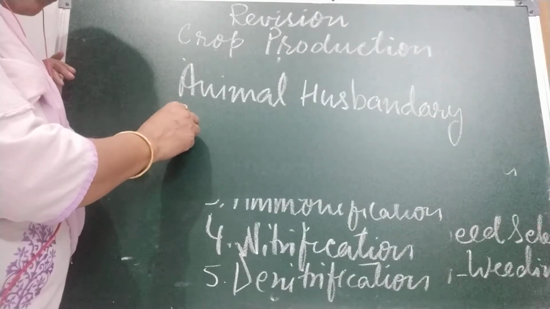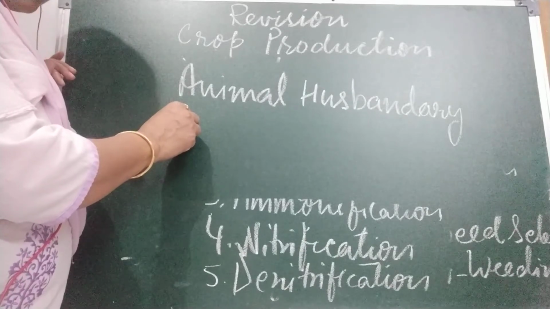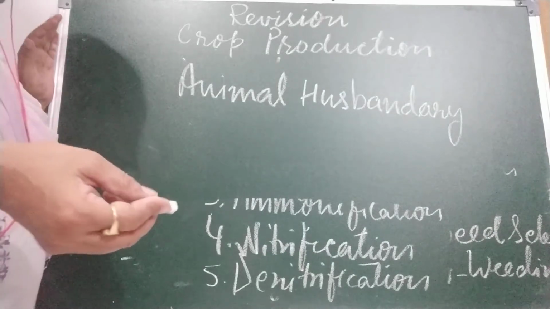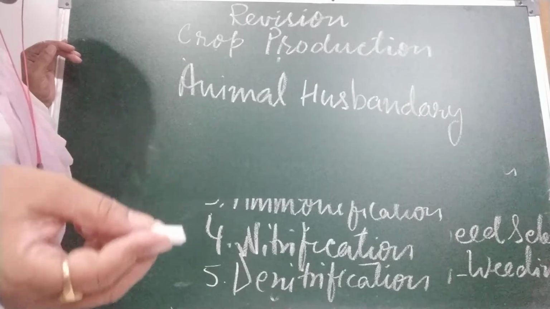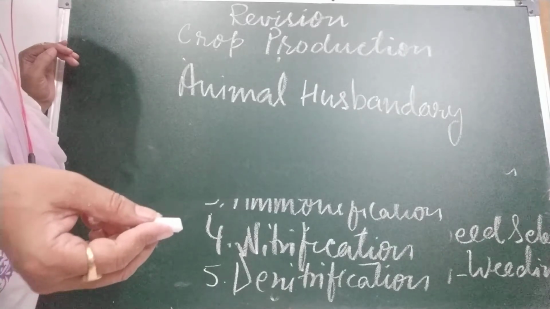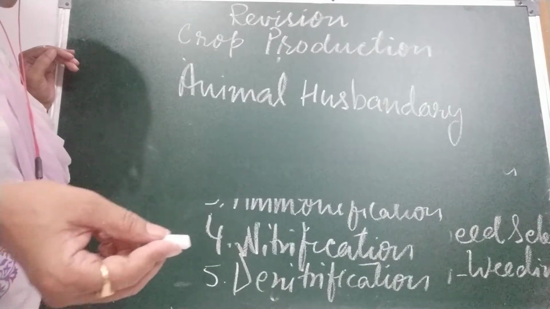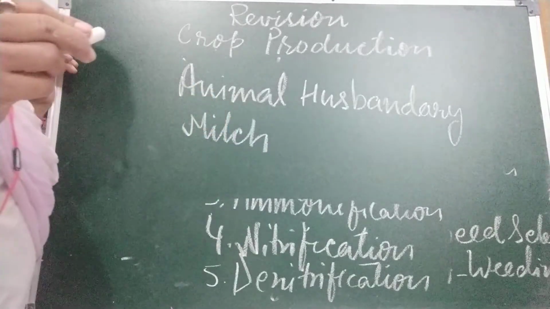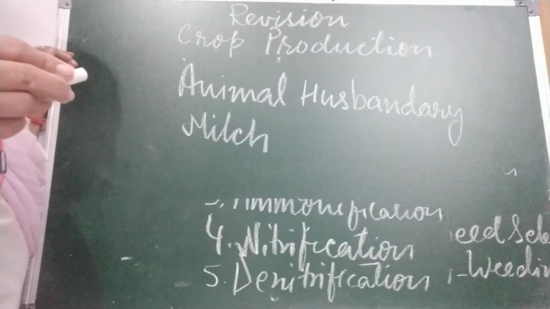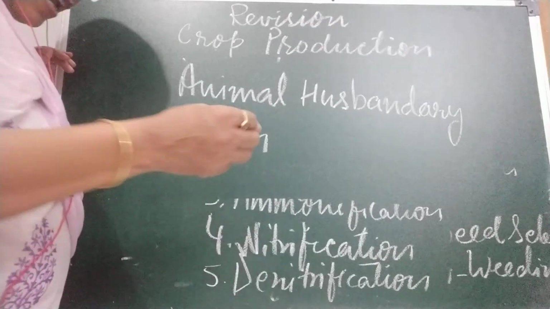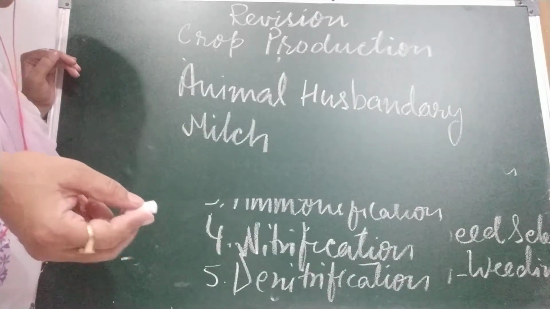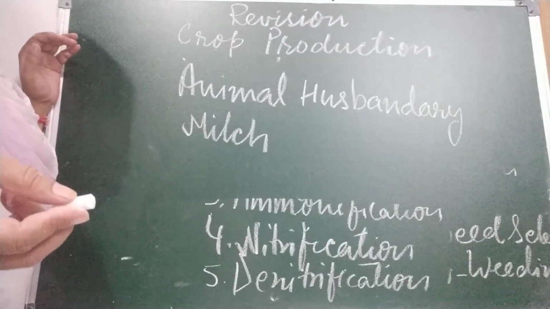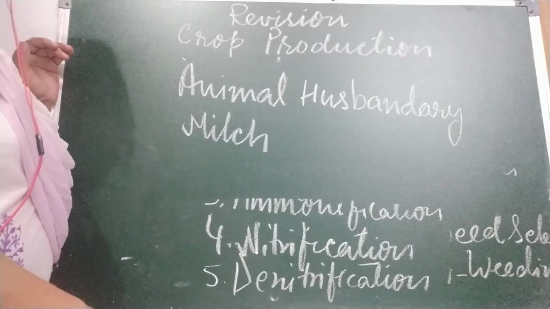Like poultry farming for meat and poultry farming for eggs, with poultry animals like chicken, duck and turkey. We do poultry farming for eggs and meat. And milch cattle, what are milch cattle? Those from which we get milk, like cow, goat, buffalo, camel, etc. Then apiculture. What is apiculture? Rearing of honeybees to get honey. That is apiculture. So children, that's all for this lesson.